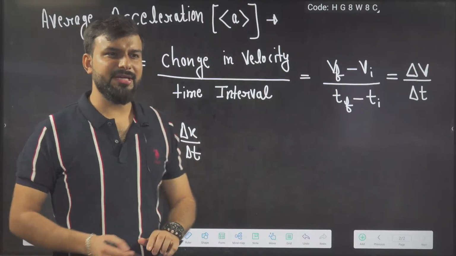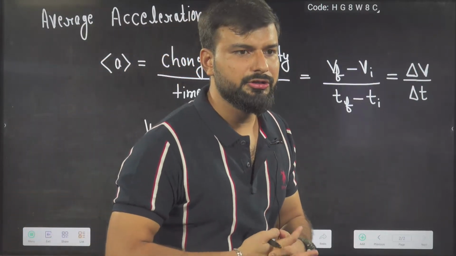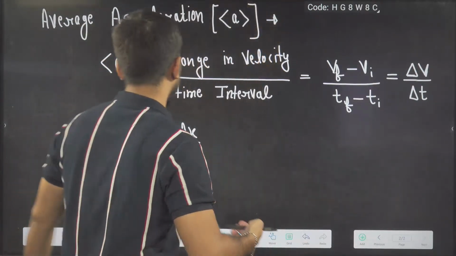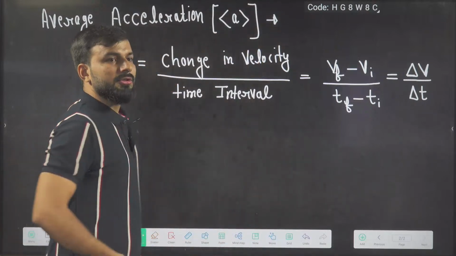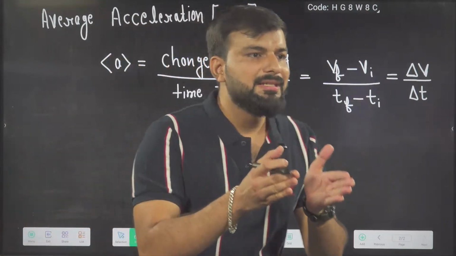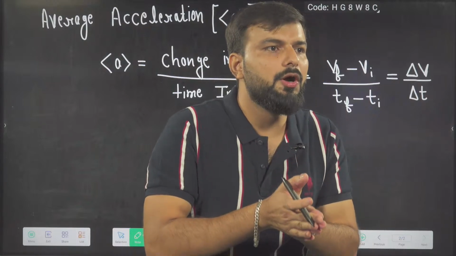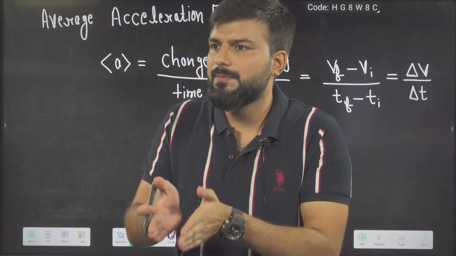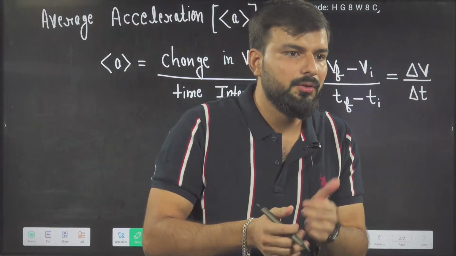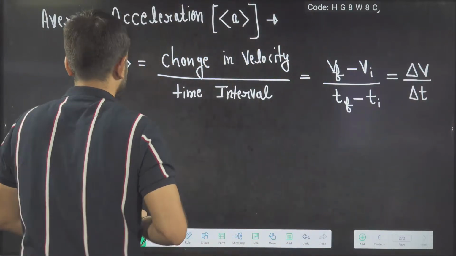Sir, for average acceleration, why did we use change in velocity? Why can't we use change in speed? Okay, beta. So change in speed is basically only magnitude. Speed is basically the magnitude of velocity. So that's why we don't say change in speed. Okay, I hope you got it.